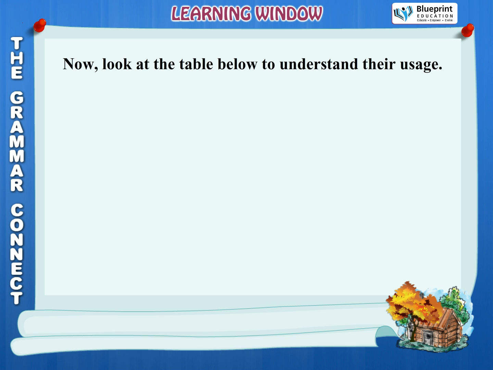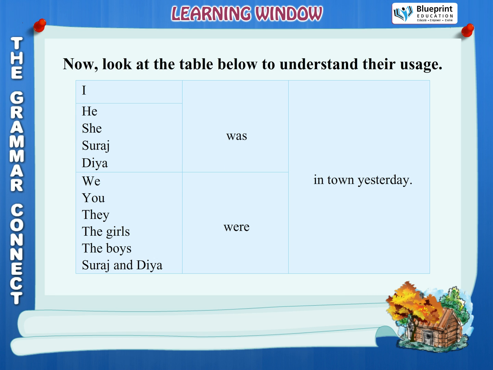Now, look at the table below to understand their usage. I was in town yesterday. He was in town yesterday. She was in town yesterday. Suraj was in town yesterday. Diya was in town yesterday.